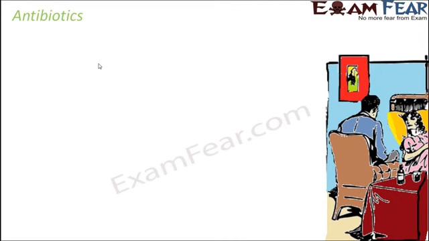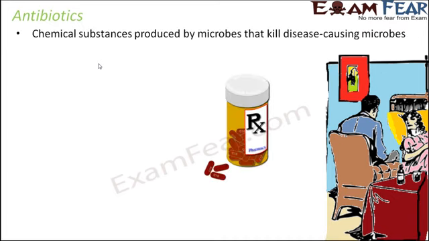Antibiotics are effective against bacterial infection. How is it effective? It kills the disease-causing bacteria by breaking the cell walls of the bacteria. So basically they are prepared from some microbes and kill some other disease-causing microbes. That is the purpose of antibiotics. So what are antibiotics? These are the chemical substances which are produced by microbes that kill disease-causing microbes.